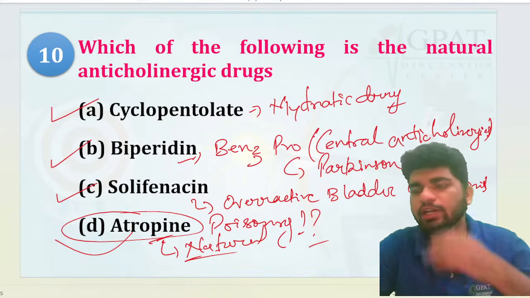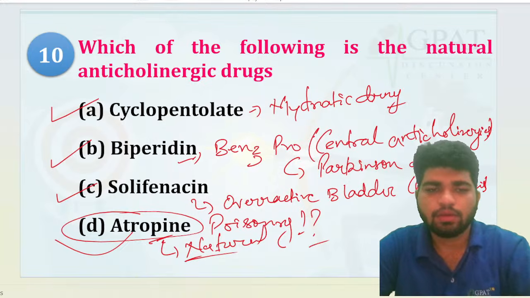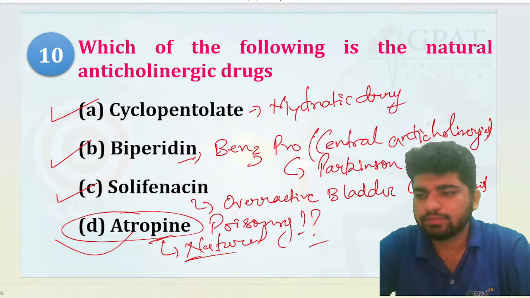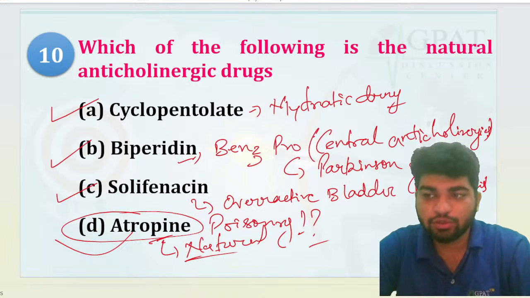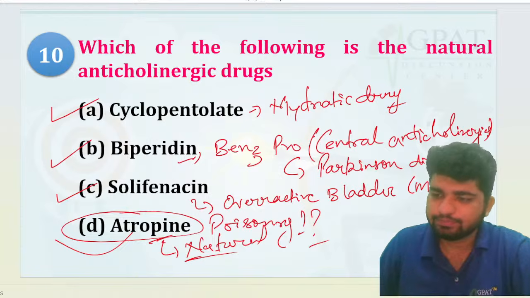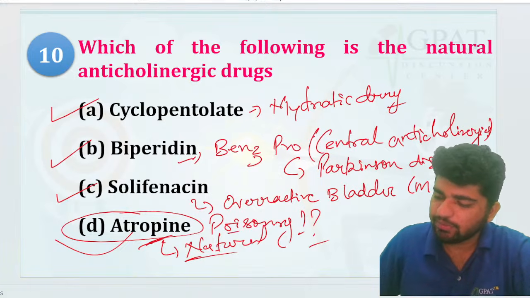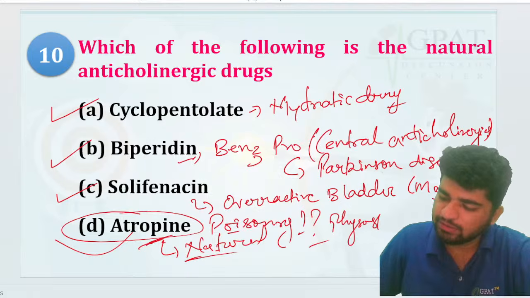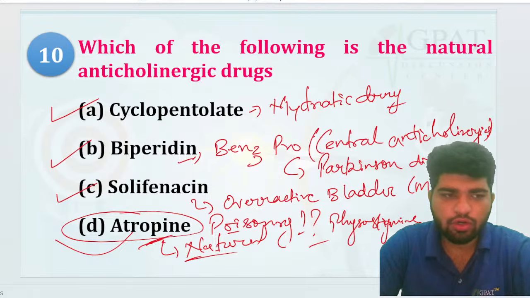Anyone? You don't know? Yes, non-pharma questions no longer come in CUET PG. 2023 was the last, but since then, no non-pharma. In atropine poisoning, that is going to be physostigmine, if you remember.